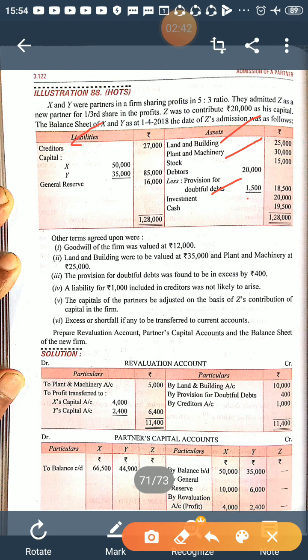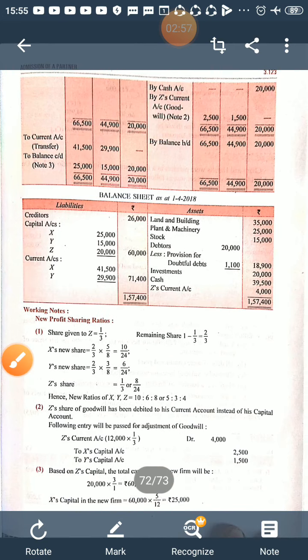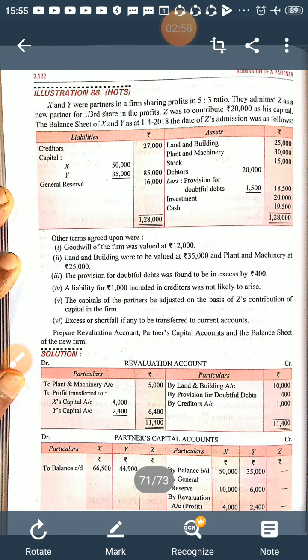And the capital of the partners is to be adjusted on the basis of contribution of the capital. Excess or shortfall, if any, is to be transferred to the current account, right? Now, after going through the whole question, it asks you to prepare the revaluation account, partners' capital account and the balance sheet of the new firm.